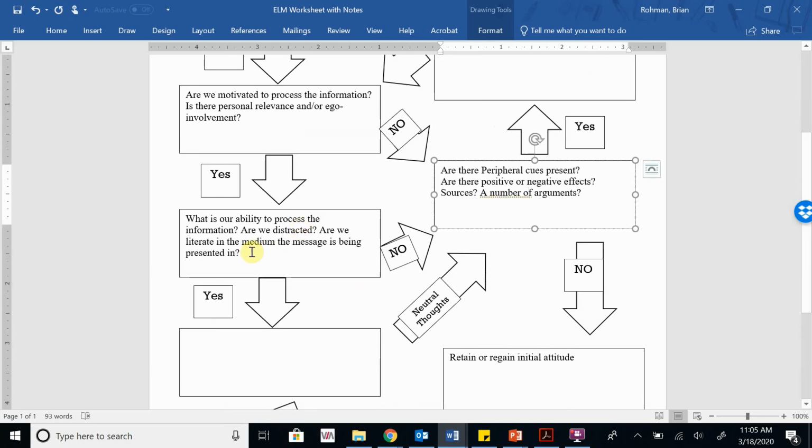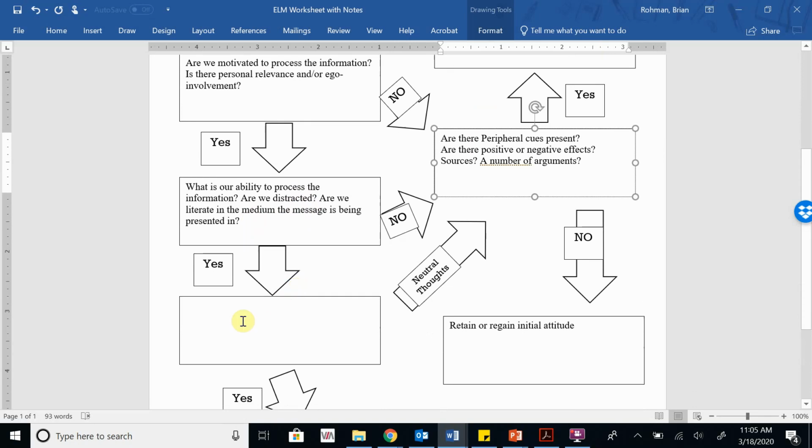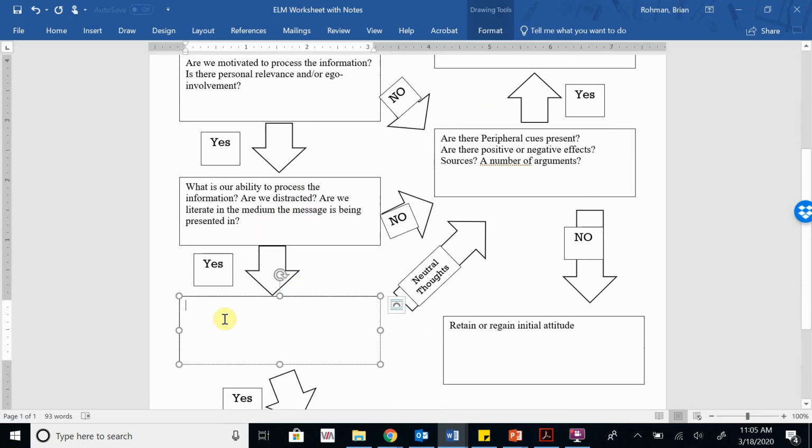Well, let's say that we are able to process the information. We're not distracted. We're literate in the medium. We come down here. And so then we have to consider, what is the nature of our cognitive processing? And what I mean by that is, is the new information being processed as positive information, negative information, or neutral information?